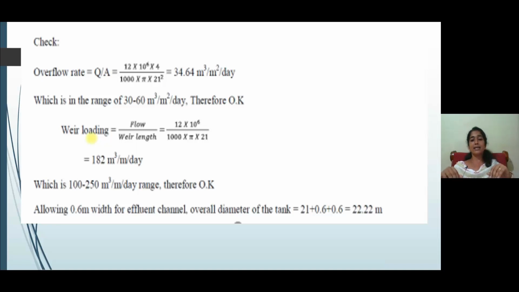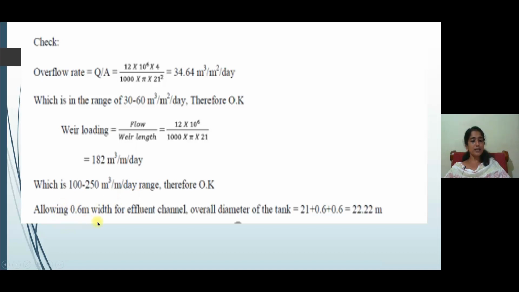And the weir length is the perimeter of the tank, that is pi into d. Then we will get a weir loading as 182 meter cube per meter per day, which is in the range of 100 to 250 meter cube per meter per day. Therefore, the design is okay.